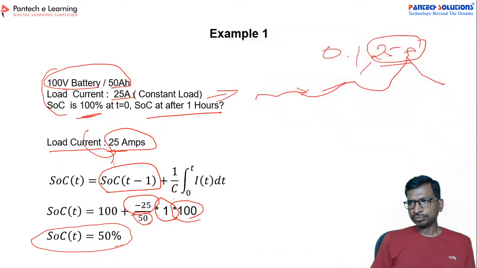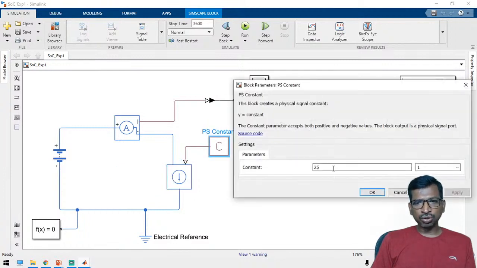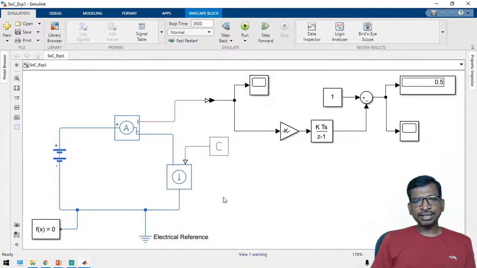So now the battery is connected to the load. This is the constant current we are going to draw. This current draw is about 25 ampere, for a 1 hour period. We are going to run this simulation for 1 hour, that is 3600 seconds.